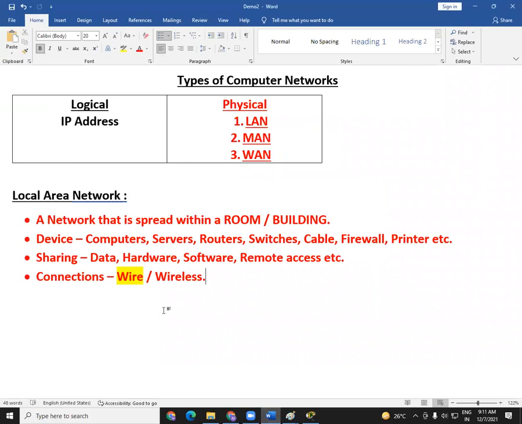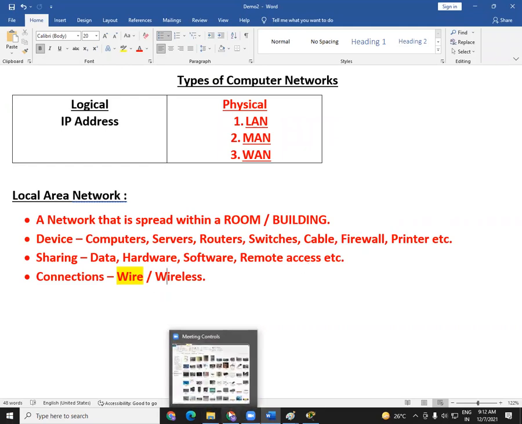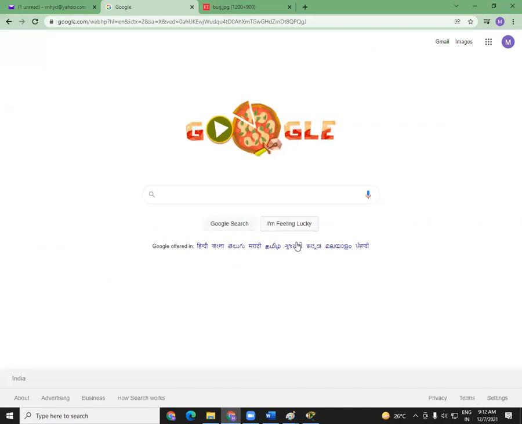Okay, and then we have seen the connections. Connections can be wire connections or wireless connections. These are the two types of connections we have. Now let us see something about wire. Then we will see how to connect all the devices with each other. Now, in computer networks we use two types of wires. What is a wire? We can call it a cable or a wire. Normally when you connect your charger to your mobile phone, there is a wire there. Normally when you connect your TV, there is a wire coming there. So that sort of wire will be there.